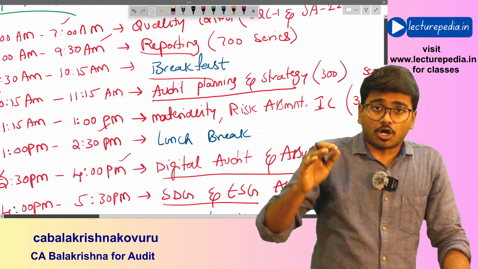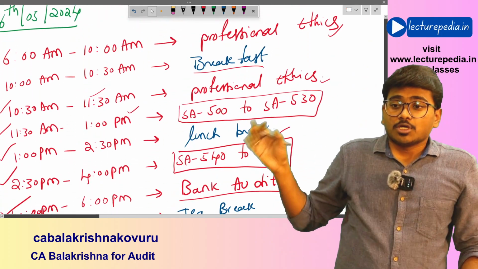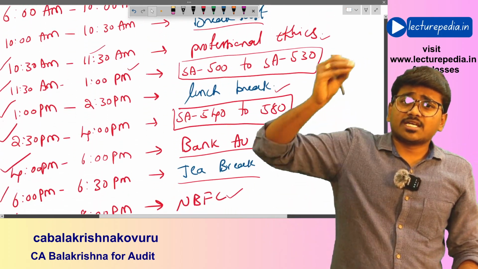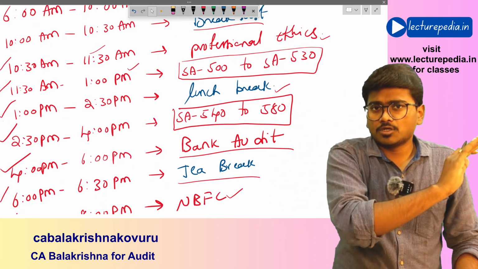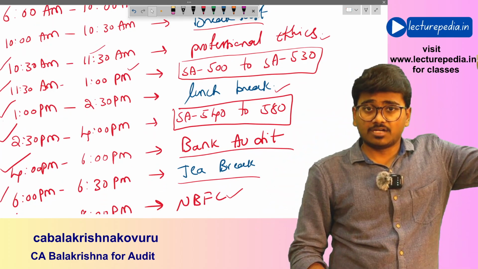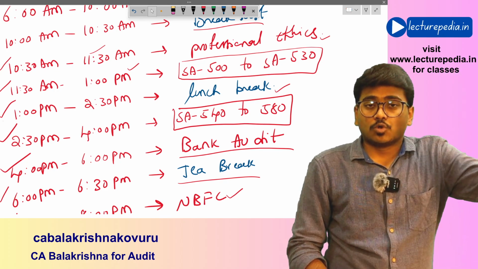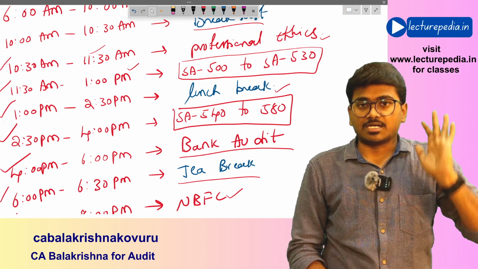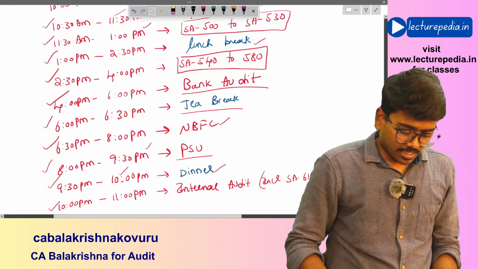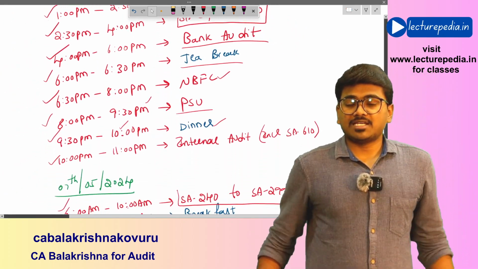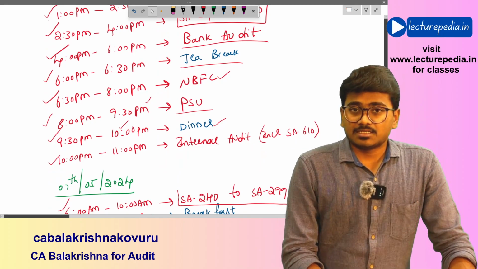Hope that is clear. Or in that remaining time you can quickly go through category A chapters once again, that I have told in another video. Again I will be giving the link for that video in the I button. You can go through that video for category A chapters. Hope that is clear. So this is the complete schedule for revising audit in 3 days.